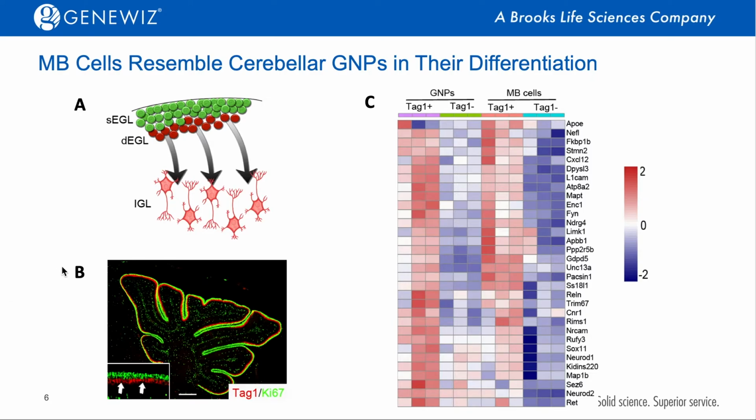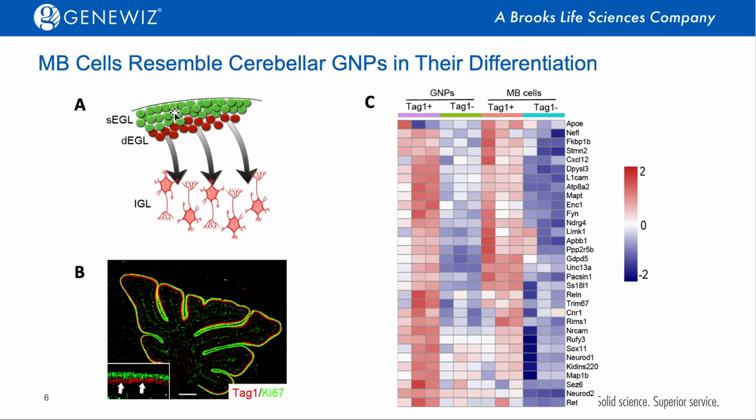As I mentioned earlier, medulloblastomas originate from cerebellar GNPs, and at the beginning, GNPs proliferate extensively on the surface of the cerebellum, where they form a specific cell layer we call the external germinal layer, or EGL.